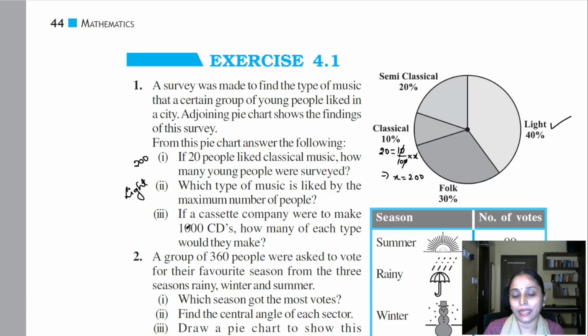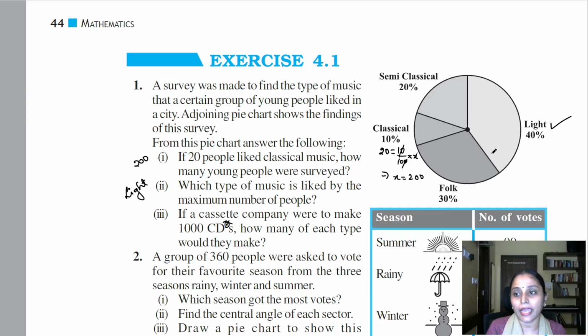Now, in the third question, they're asking if a cassette company were to make 1000 CDs, how many of each type would they make? Here they're saying that if the cassette company has this information available, that 40% prefer light music, 30% folk, 10% classical and 20% semi-classical, then how would they distribute their CDs into these categories?